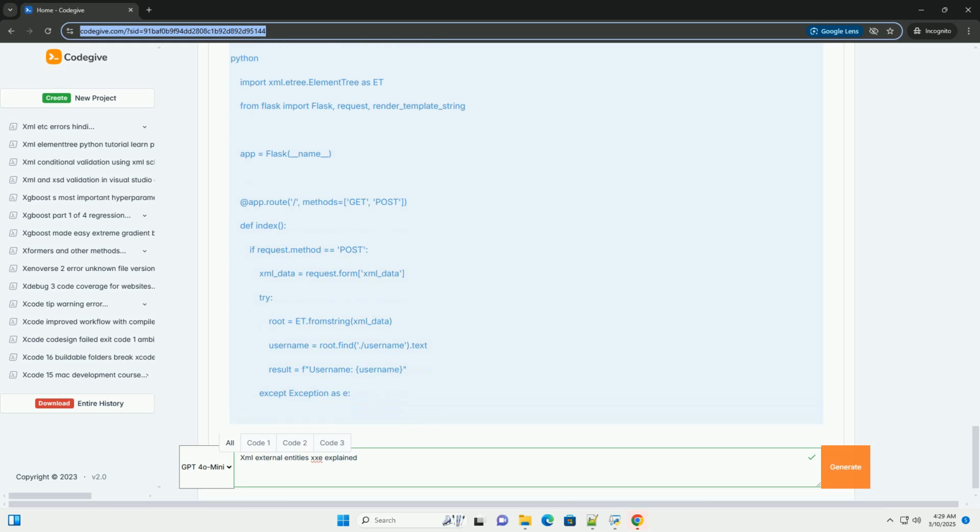3. The vulnerable application parses the XML, resolves the external entity, and makes the HTTP request to the attacker's server. 4. The attacker's server receives the request, containing the exfiltrated data. OOB XXE payload example. Explanation.